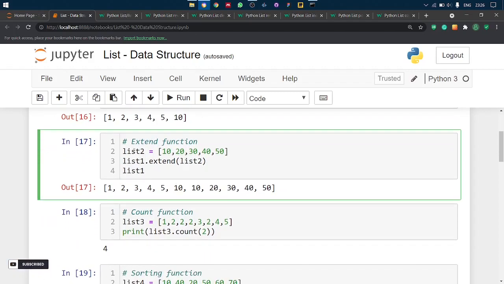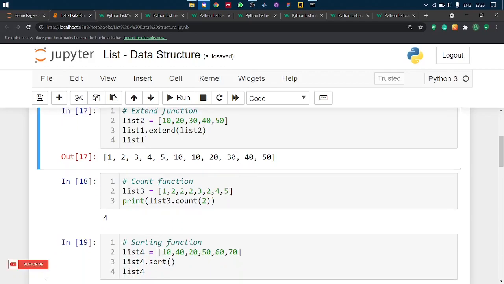I'm creating a list called list2 with the numbers 10, 20, 30, 40, and 50. So I'm extending list 1 with list 2. The result will be 1 to 5 from list 1 and 10 to 50 from list 2. It will extend the list length.